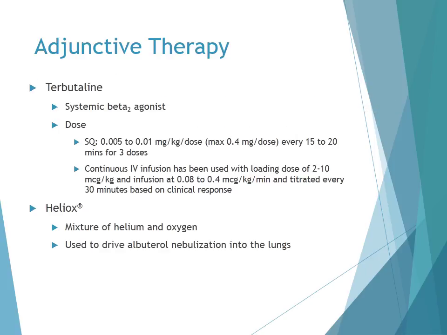Terbutaline is another adjunctive therapy option. It's a systemic beta-2 agonist. However, treatment with it remains largely unproven. Current evidence does not suggest an improved benefit from patients receiving IV beta-2 agonists compared to aerosol administration. However, if it is used, it can be given subcutaneously as well as a continuous IV infusion with a loading dose and then an infusion that's titrated every 30 minutes based on the patient's clinical response. Adverse reactions to terbutaline include hypertension, a pounding heartbeat, tachycardia, nervousness, and restlessness.